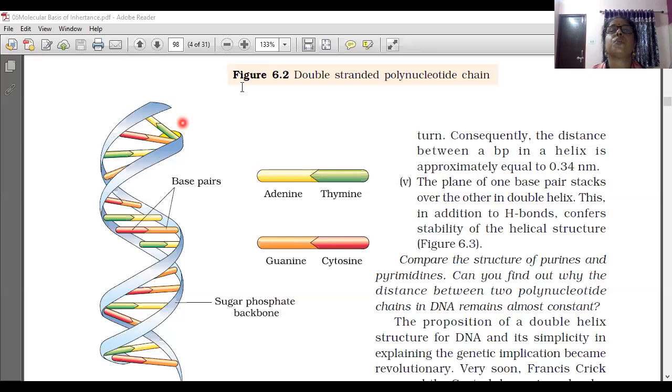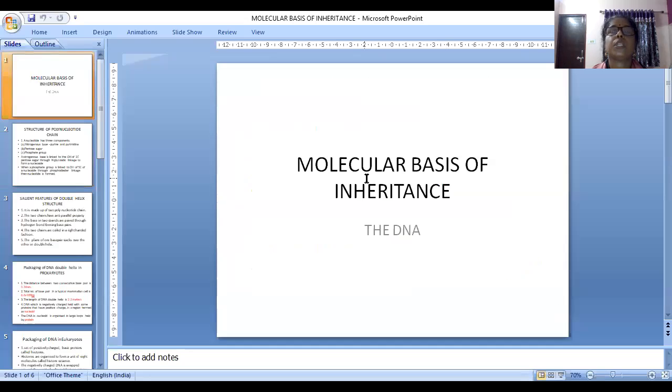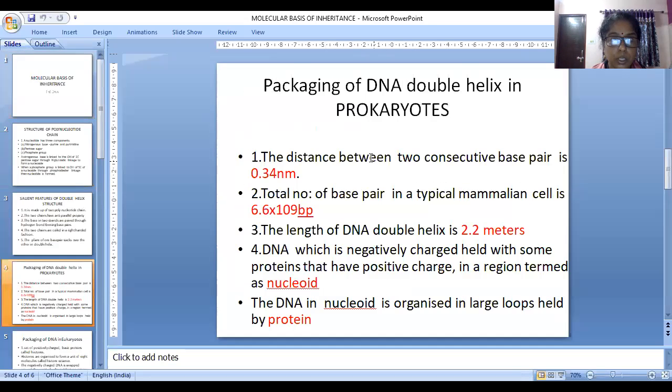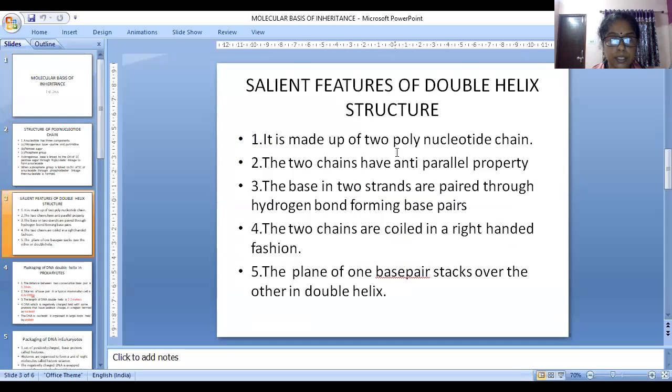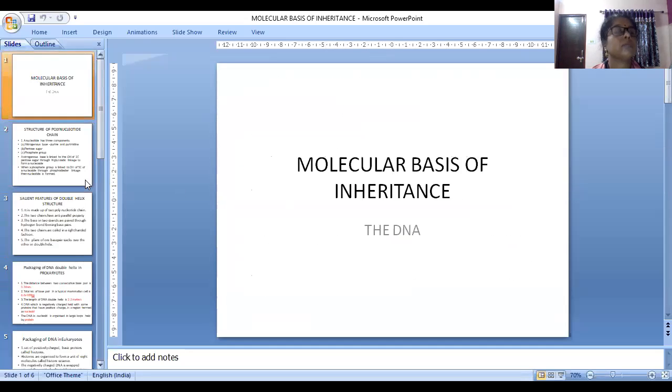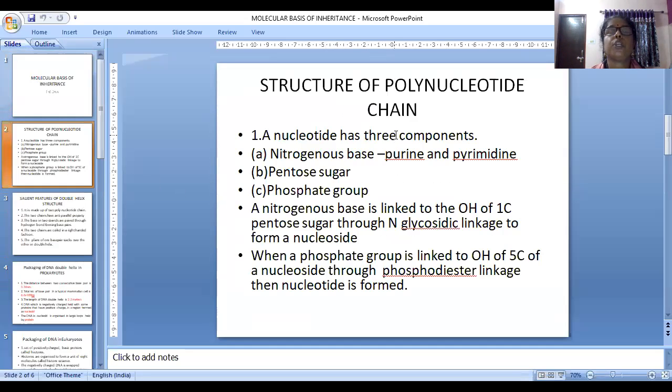One more time I will show the slide to you. The name of the lesson is Molecular Basis of Inheritance. In that, we are now learning about DNA, the structure of the polynucleotide chain. Read and see that first.